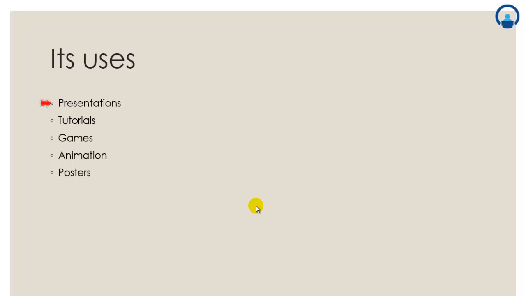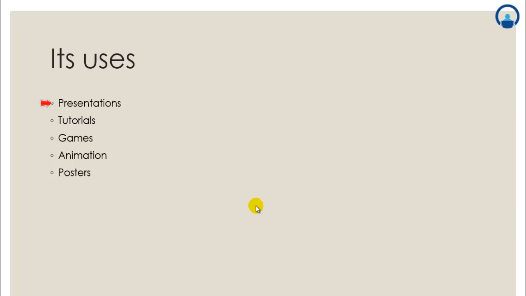you can also include audio and video files in your presentations to make them attractive. Then you can also use animations and slide transitions, which you can see when I press enter: when the slide changes, the way the next slide appears is called a slide transition.